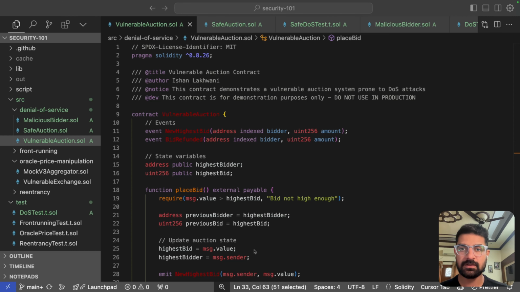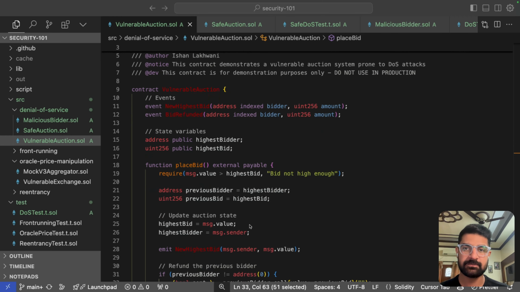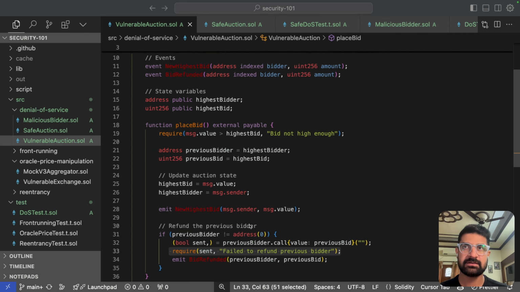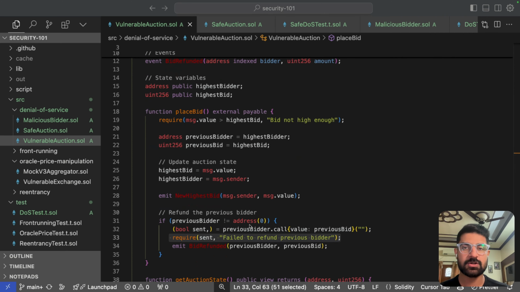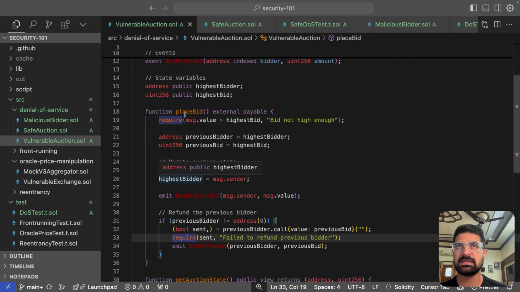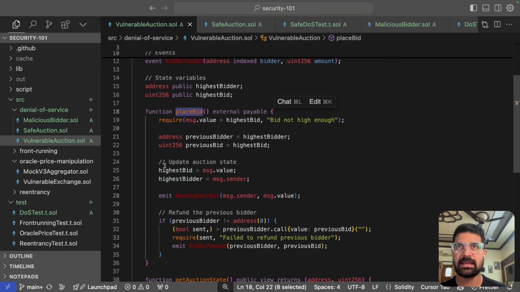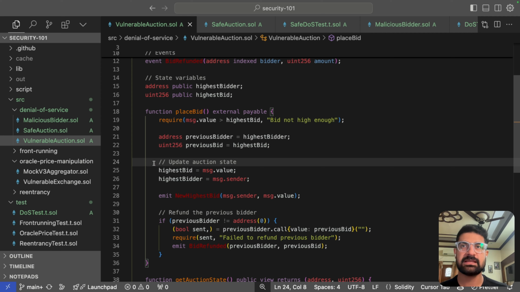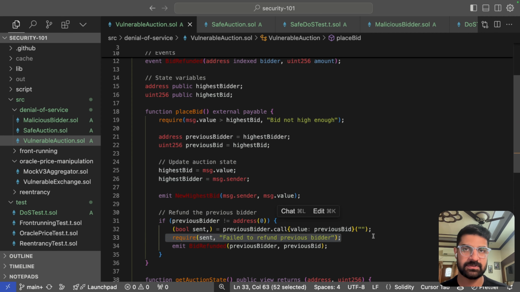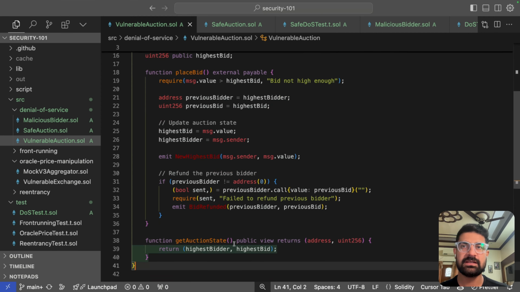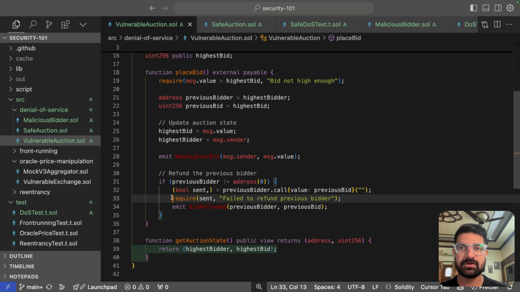Let's look at our vulnerable auction contract. It seems simple. Users can bid more Ethereum than the current highest bid, and the previous bidder gets automatically refunded. So here you can see there is a place bid function, and if a person places a higher bid, it just updates the state and refunds the previous bidder. So here the vulnerability lies in the automatic refund mechanism. When sending ether to the previous bidder, we are making an external call that could fail.